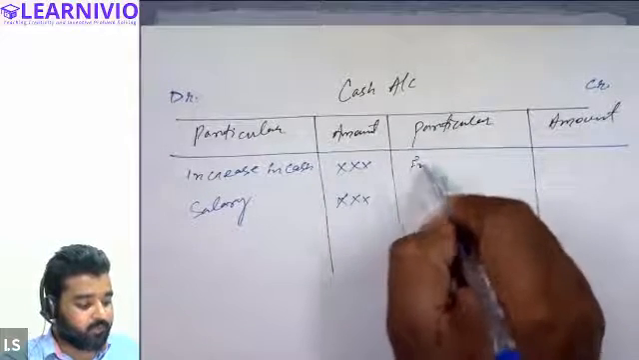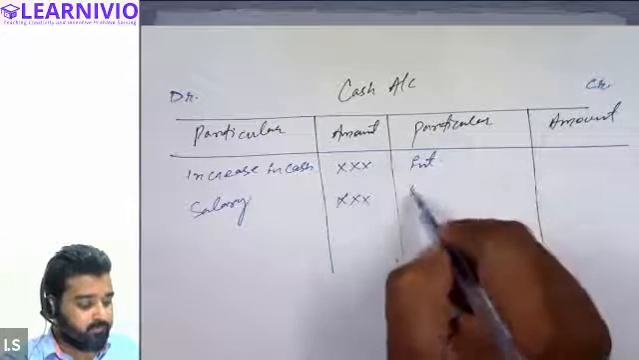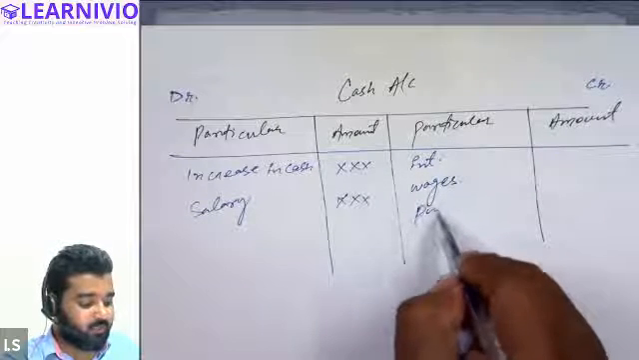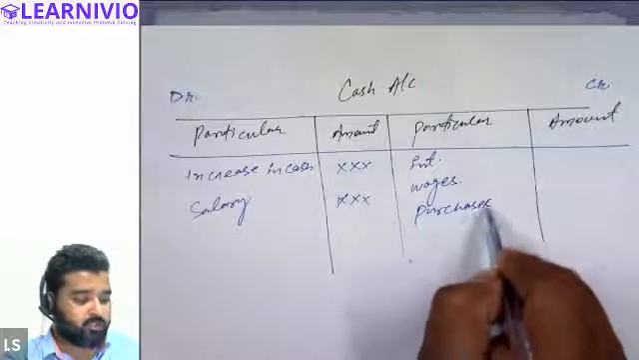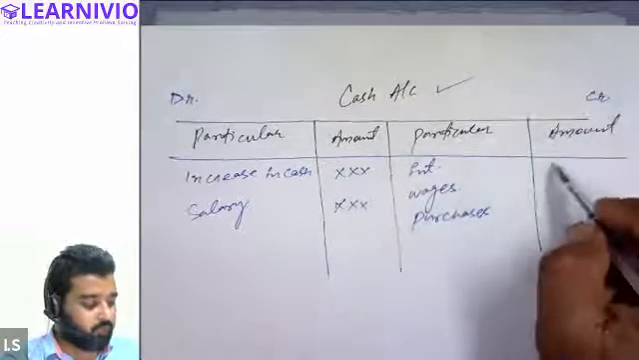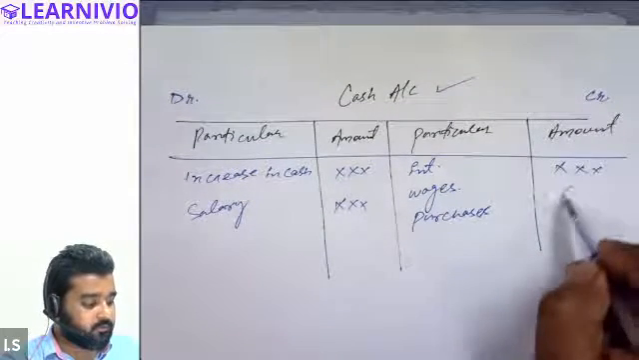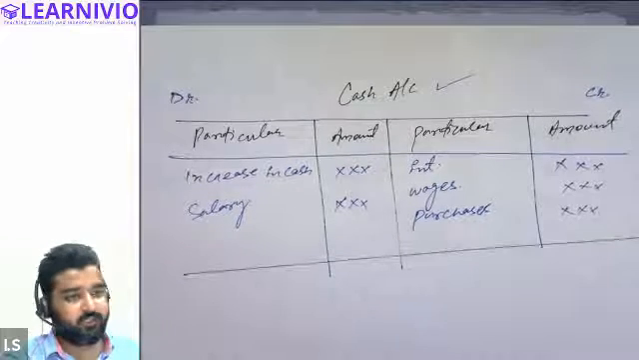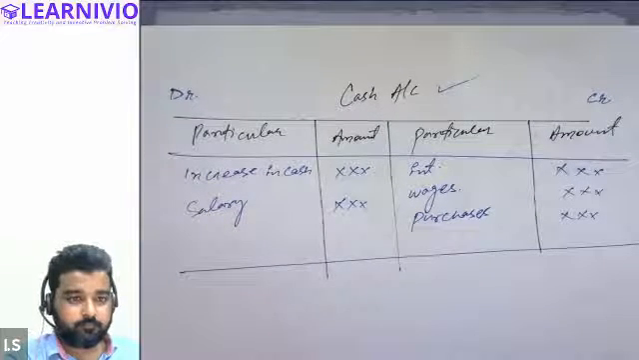Suppose you are paying interest, paying wages, or purchasing anything, and you are paying through cash. It will reduce the cash, it will reduce your asset. So all of these transactions which reduce your asset will be recorded on which side? On the credit side.